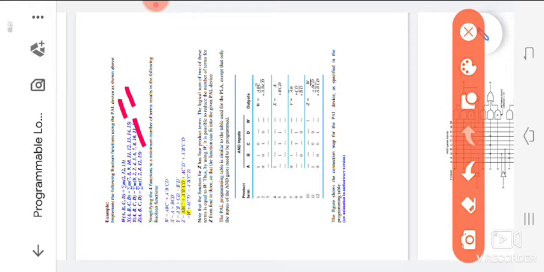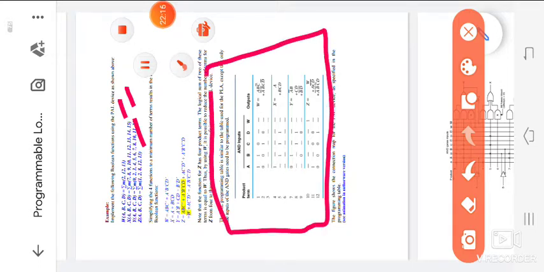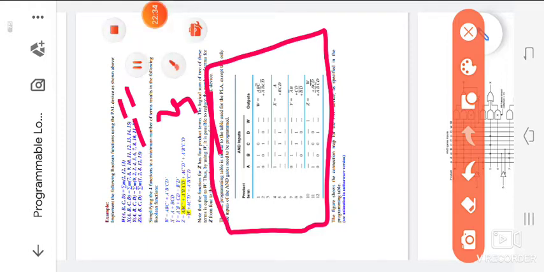And before designing the circuit, the tabular form is very, very important. How to design the tabular form? First we have to observe. We have already solved the K-map and got the equation. In that equation, how many terms are there? This is one multiplying term, this is one multiplying term, and in the same manner, totally 1, 2, 3, 4, 5, 6, 7, 8, 9, 10, 11. So totally 11 terms are there.